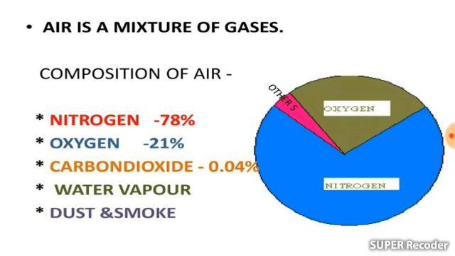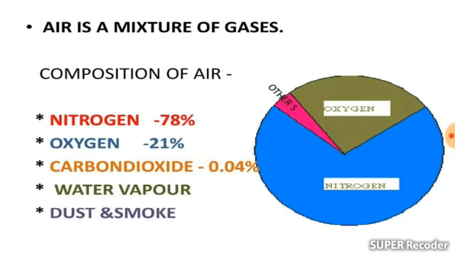The remaining 1% of the air consists of carbon dioxide, water vapors and other gases such as helium, neon and argon.